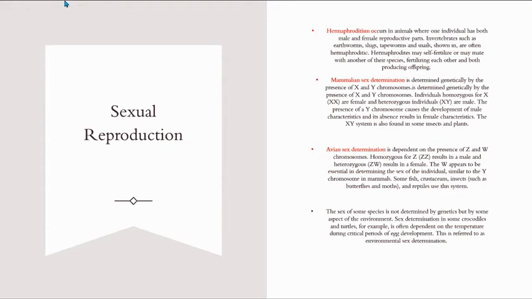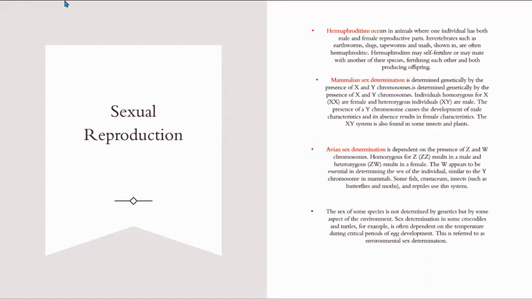Hermaphroditism occurs in animals where one individual has both male and female reproductive parts. And it happens in invertebrates such as earthworms, slugs, tapeworms, and snails. These organisms may self-fertilize or they may mate with another of their species as well. So they have both options.